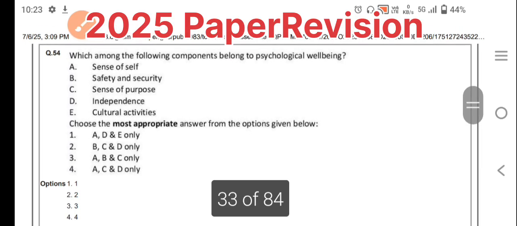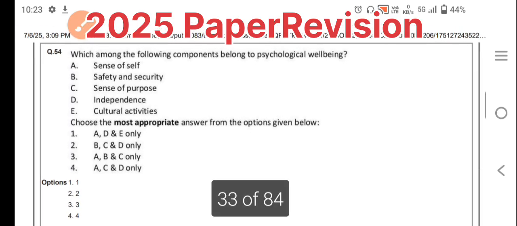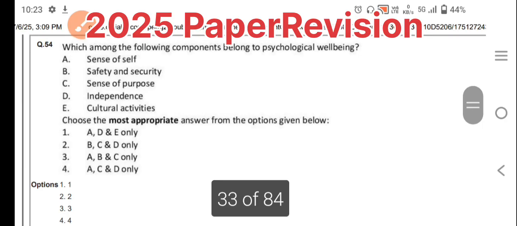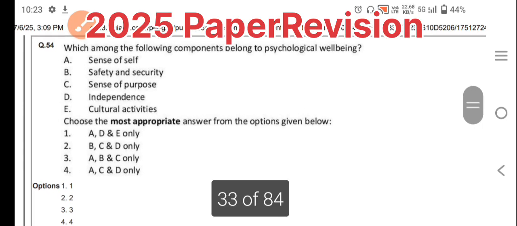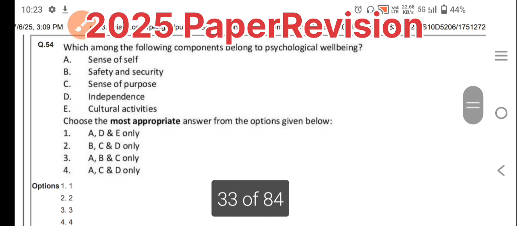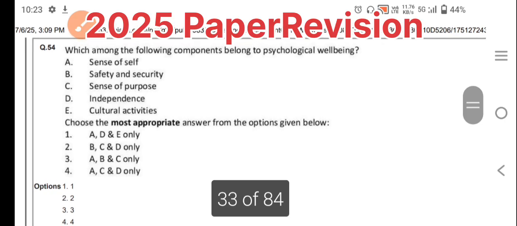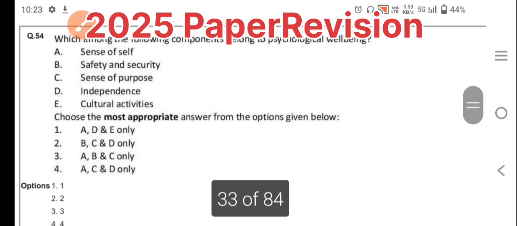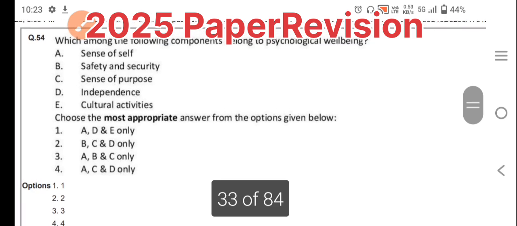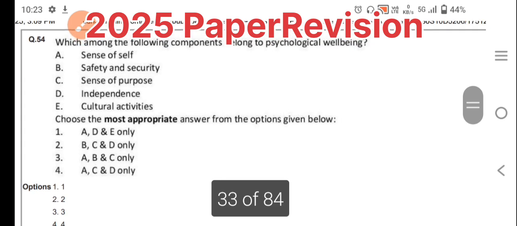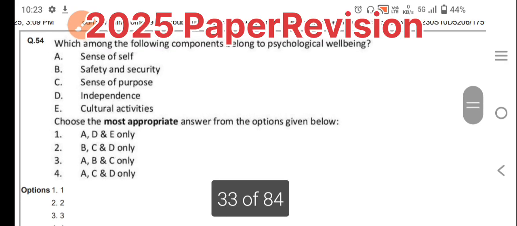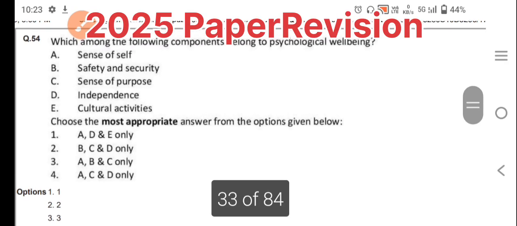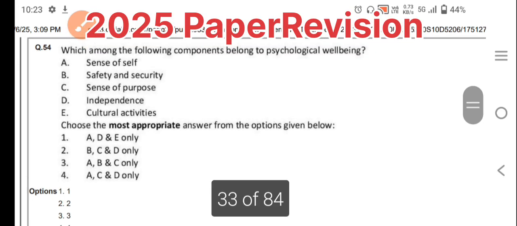Obviously a person with good psychological well-being must have a good sense of self, that means self-awareness. Then safety and security. I will pause on safety and security because I have to compare the other options, then come back to see whether it matches. They are asking for the most appropriate one, so we have to find that. The third option, C, is a sense of purpose.